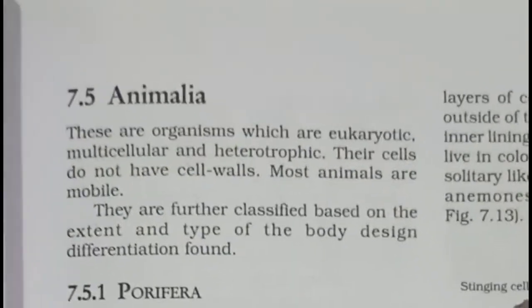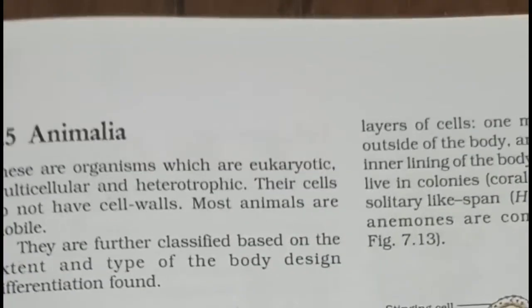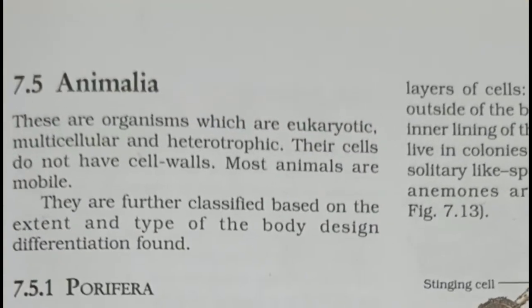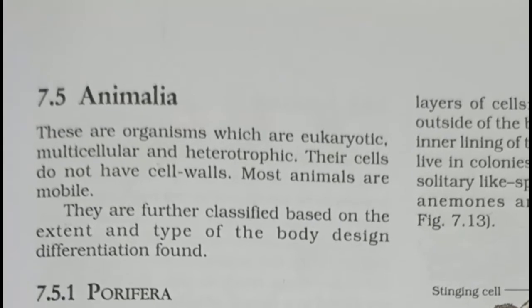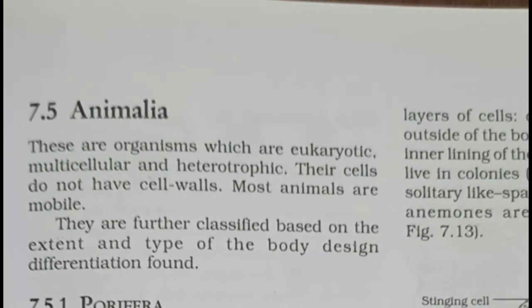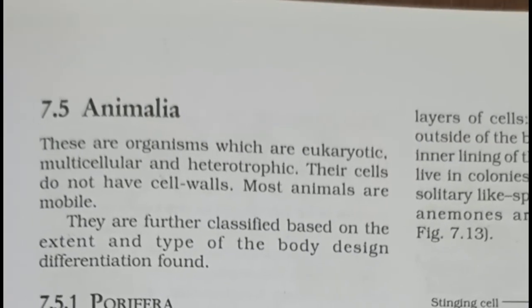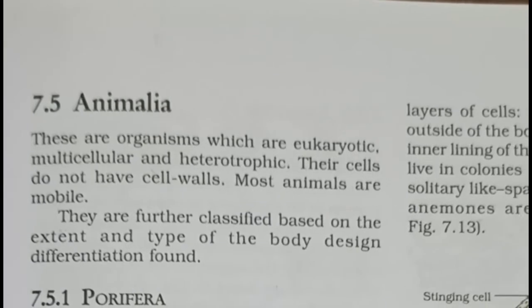We have learned about the classification of plants, that plants are divided into 5 groups: Thallophyta, or you call the thallophytes, bryophytes, pteridophytes, gymnosperm and angiosperm.